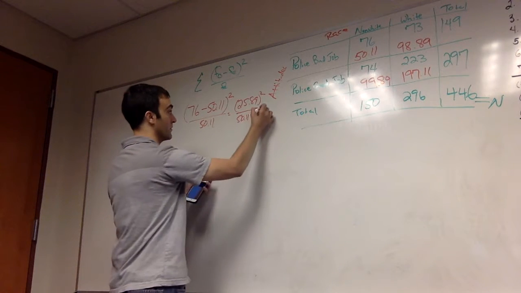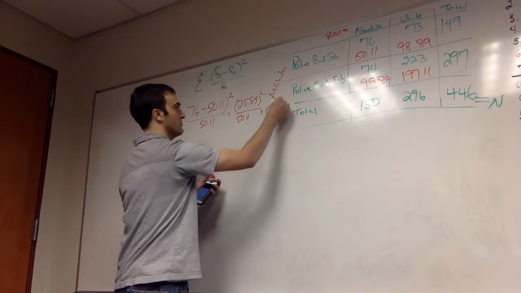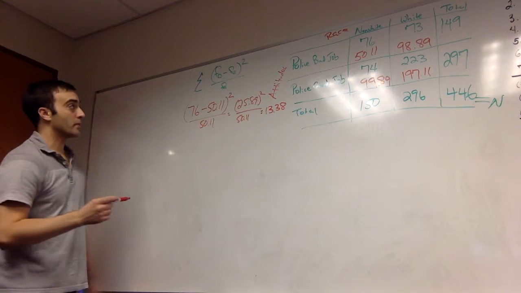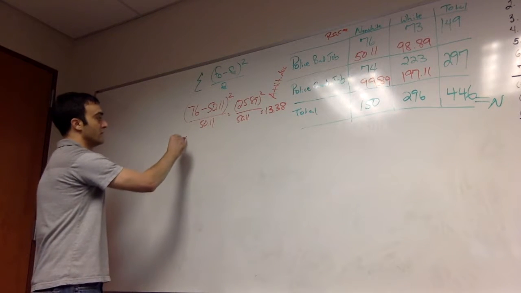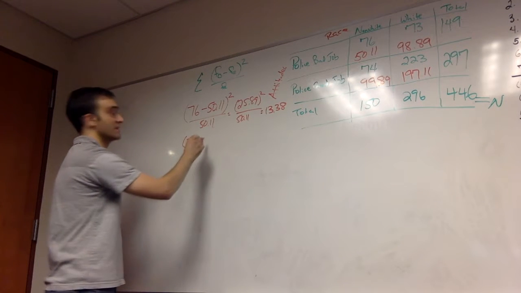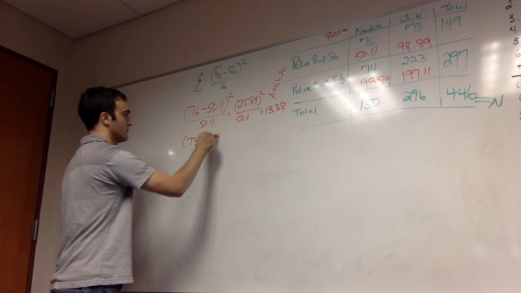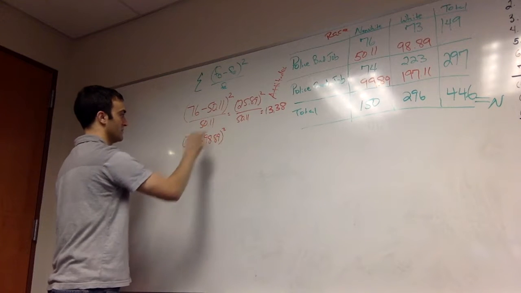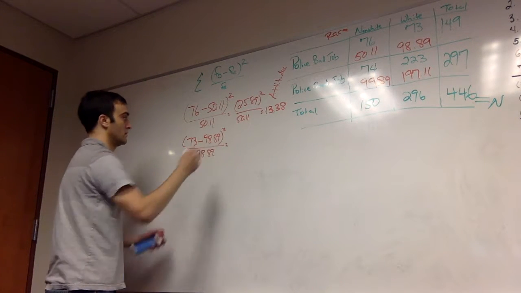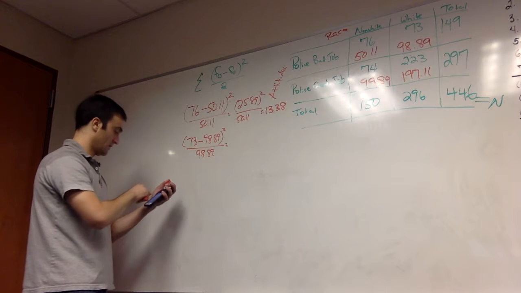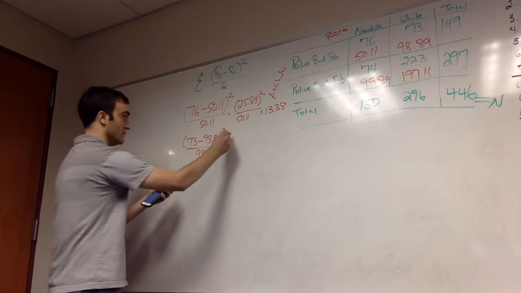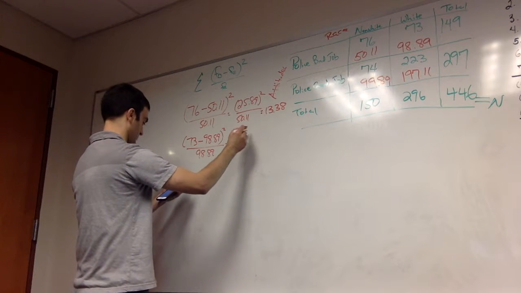Get 13.38. Going clockwise, now to the white police do a bad job, we observed 73. We expected 98.89. I'm going to square that difference and divide by the expected of 98.89. 73 minus 98.89 is a negative 25.89.